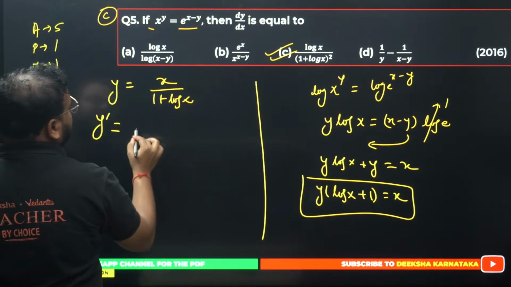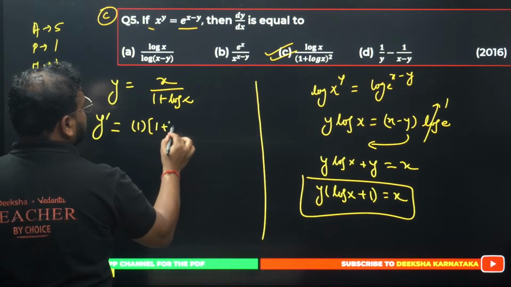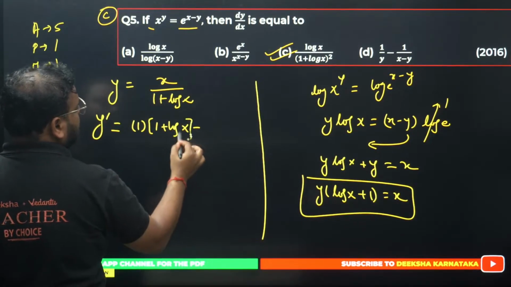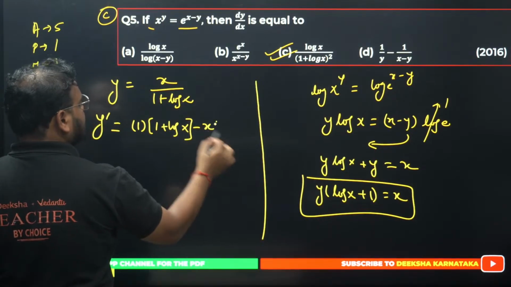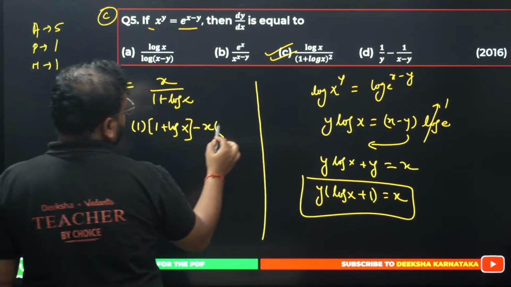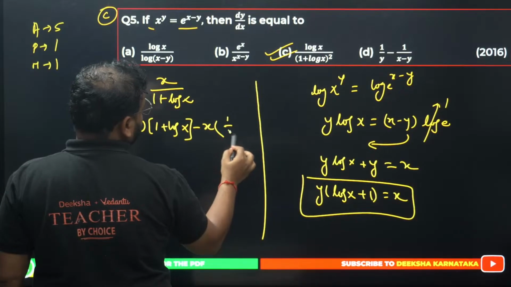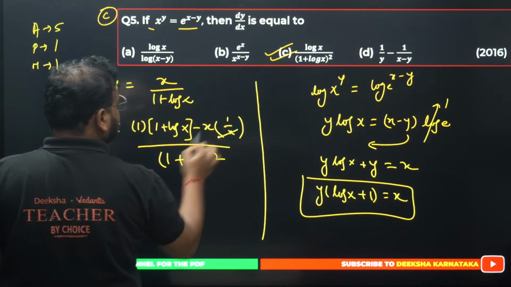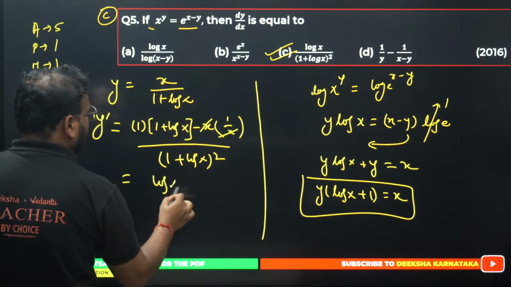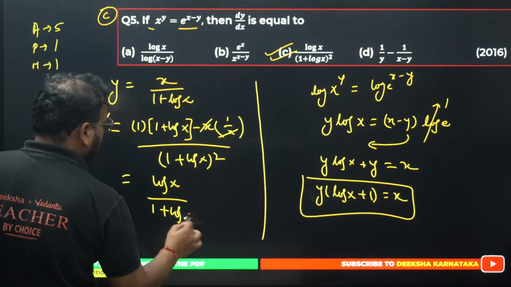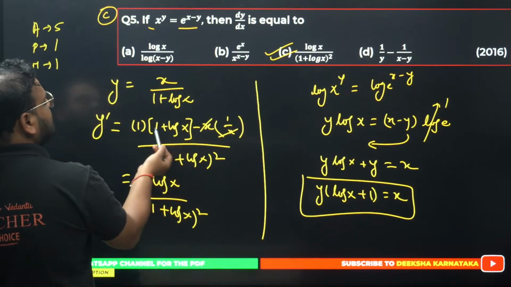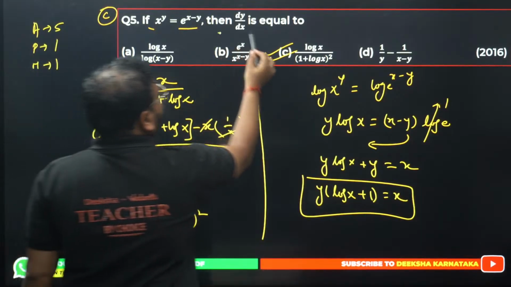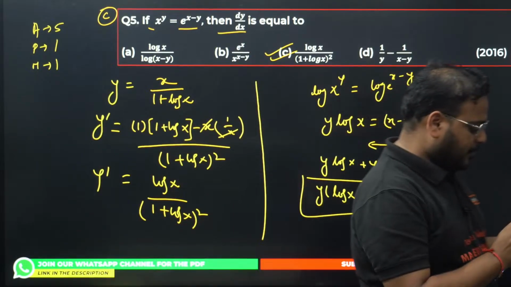Okay, I get the derivative of x as 1, keeping 1 plus log x as it is, and a minus sign. This time, x will be as it is and I differentiate this thing. So I get, 1 will be 0, I get 1 by x, right? I get 1 by x divided by (1 plus log x) the whole square. x and x are cancelled. I have the answer as log x upon (1 plus log x) the whole square. Please check, one is there over here, one is over here, they'll cancel each other out. That's my answer for the derivative. Option C is correct. Option C is correct.